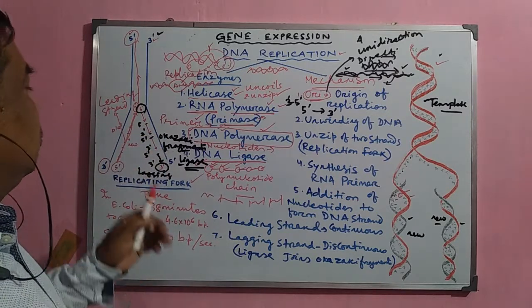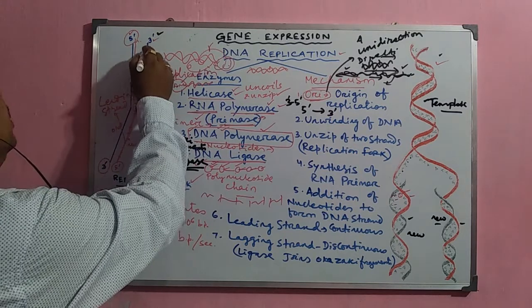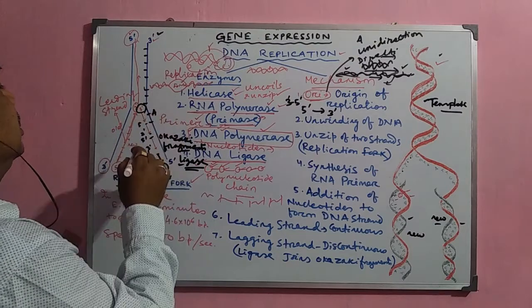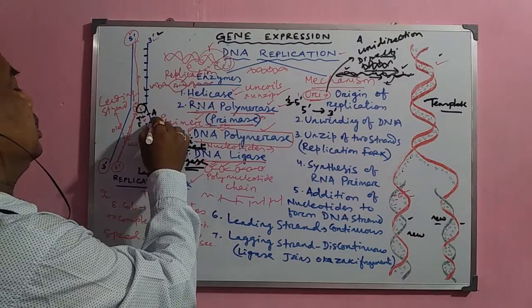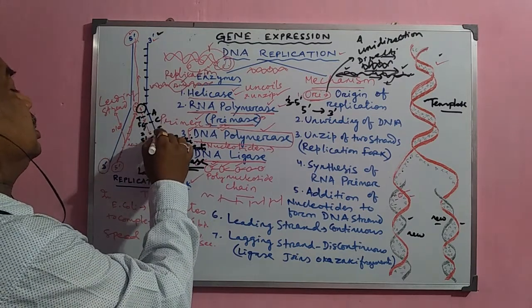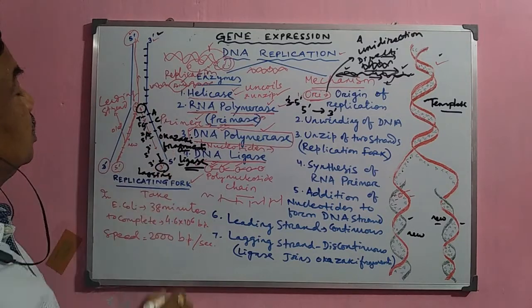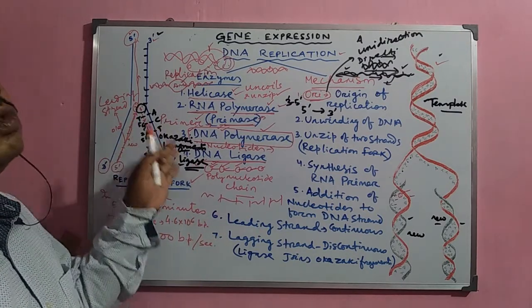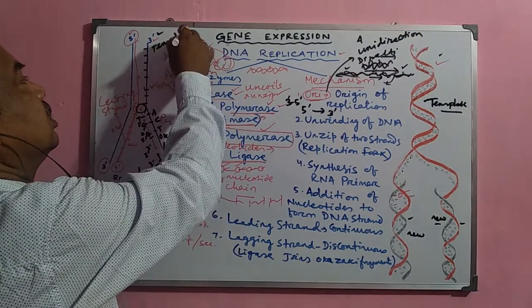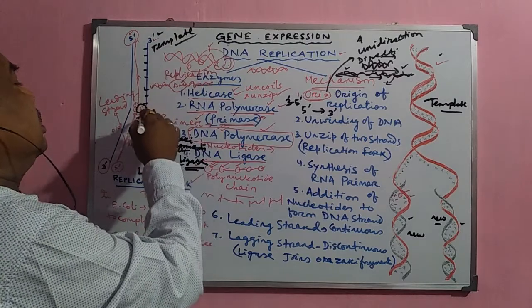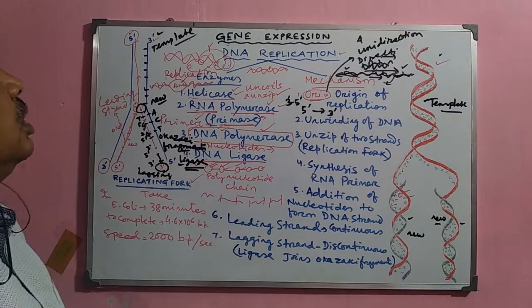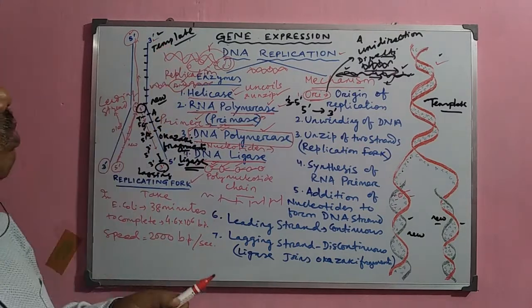Now, this new molecule which is synthesized is made on the basis of complementary bases. Suppose here A is there, then T is synthesized here. Suppose C is here, then in the new strand you will find G. Suppose here T, then here A. So in this way, the new strand is complementary to the old strand. So the old strand acts as the template strand, and the new strand is just a complete copy of the template in a complementary form.